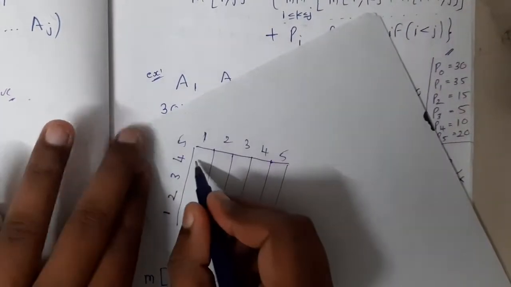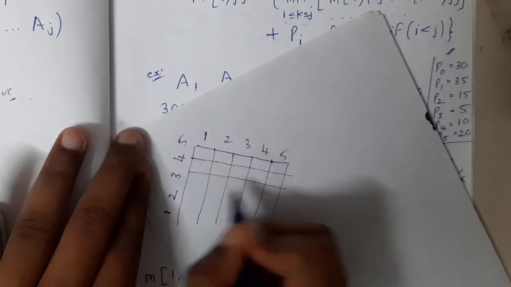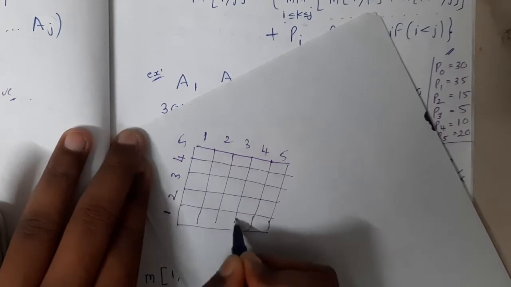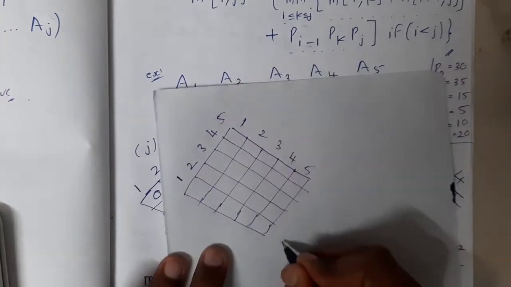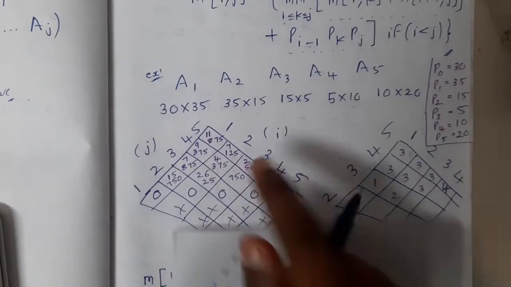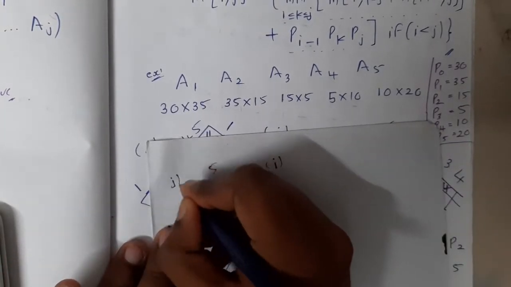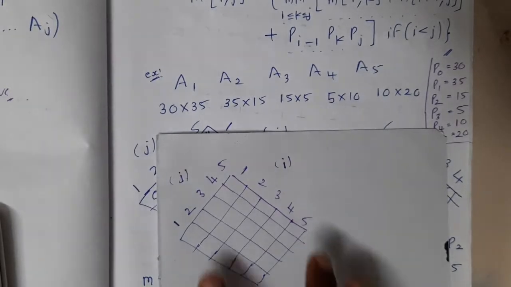Okay, yes. The only reason I'm drawing it neatly is that I don't want to make any silly mistakes, guys. I'm clear with it. So this is your diamond for the distances. Remember one more thing: this side will be I and this side will be J. Most of the students get confused with this, so we should not confuse it.